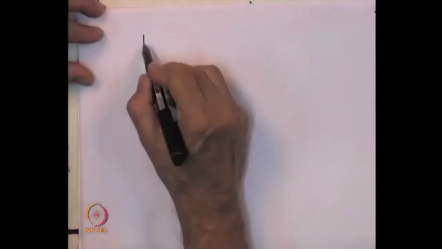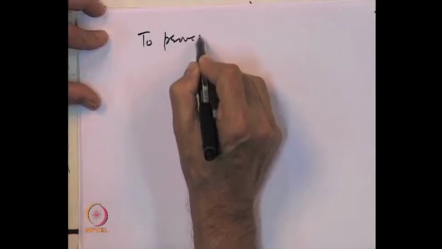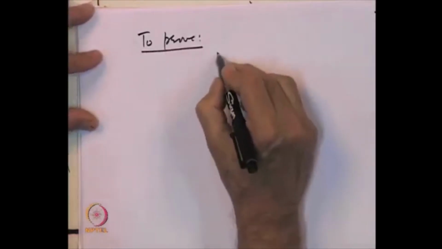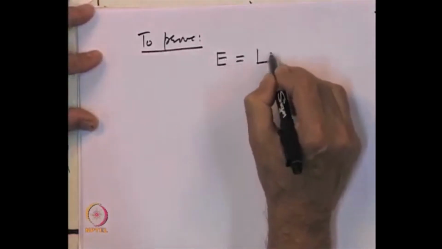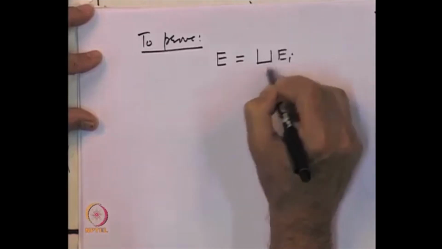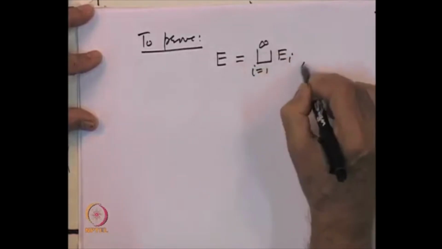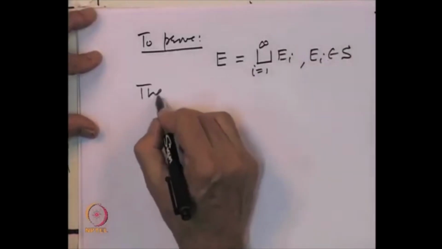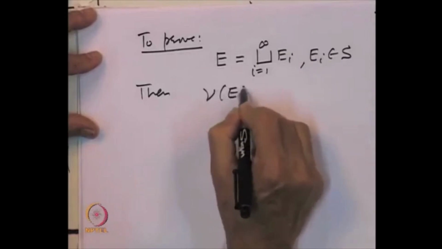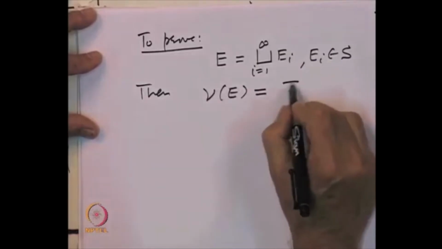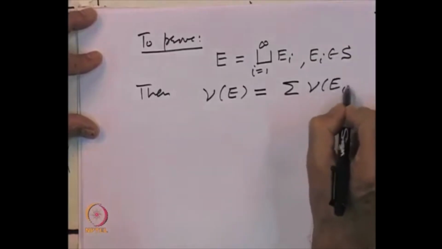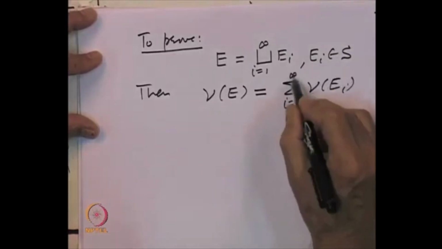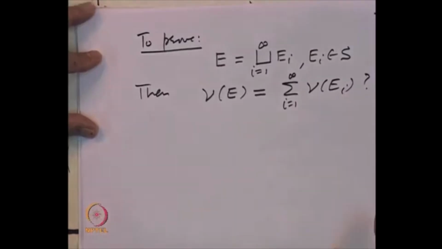So, what we have to prove is the following: if a set E is a countable disjoint union of sets E I, each E I in the sigma algebra S, then we want to show that nu of E is equal to the sum of nu of E I, I equal to 1 to infinity.